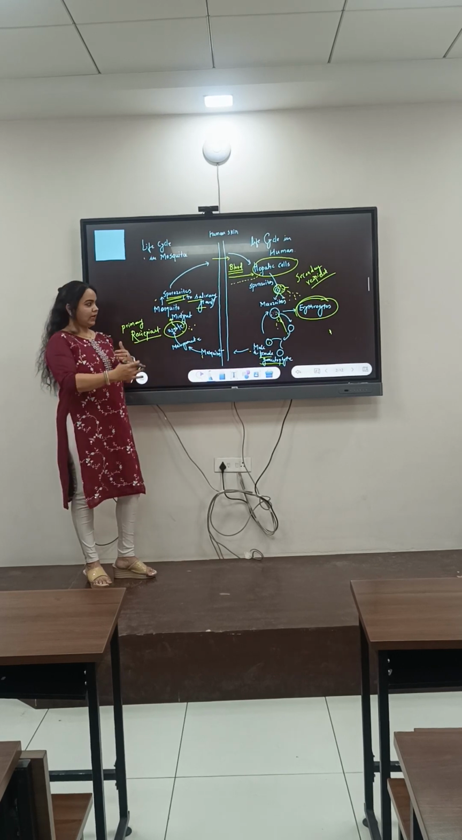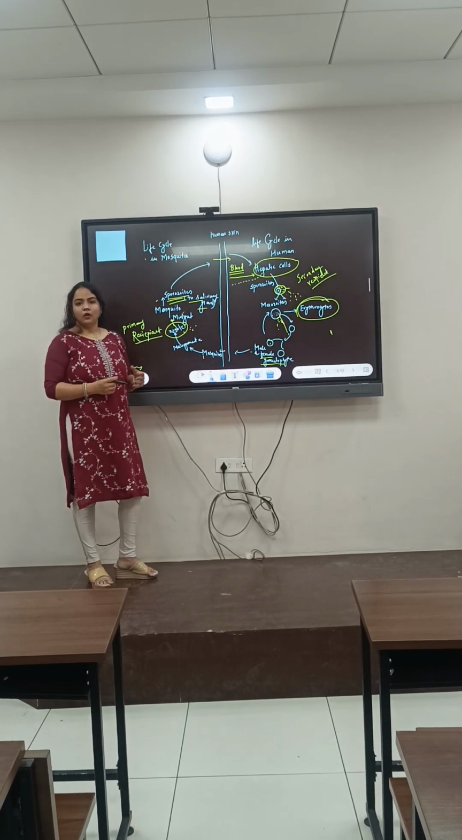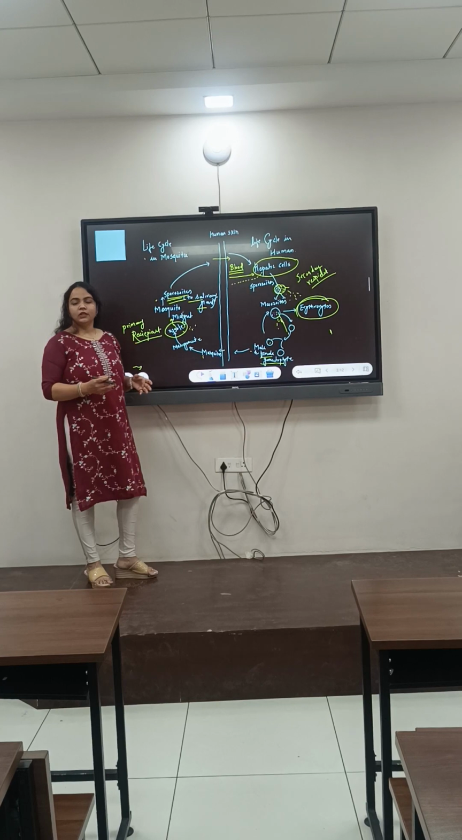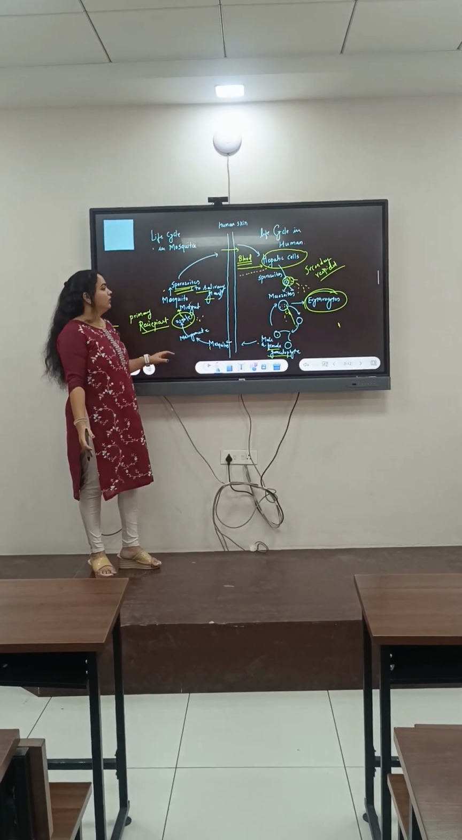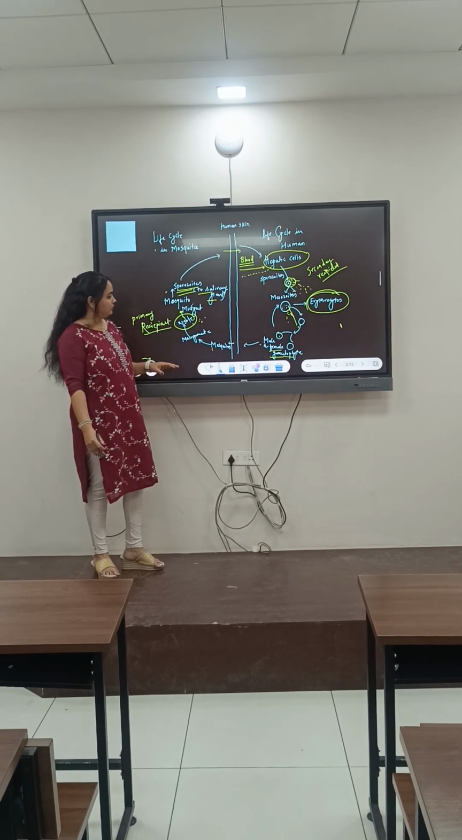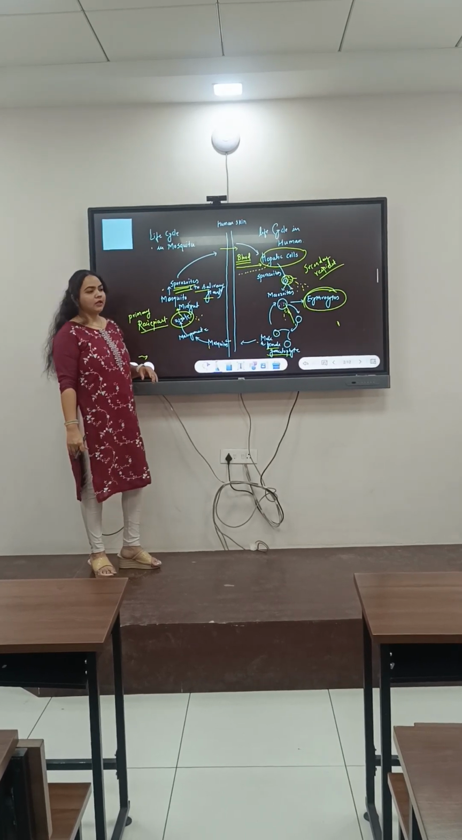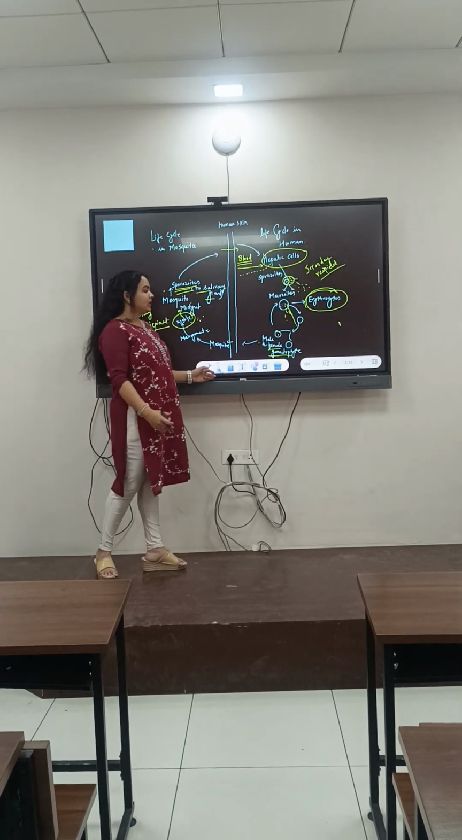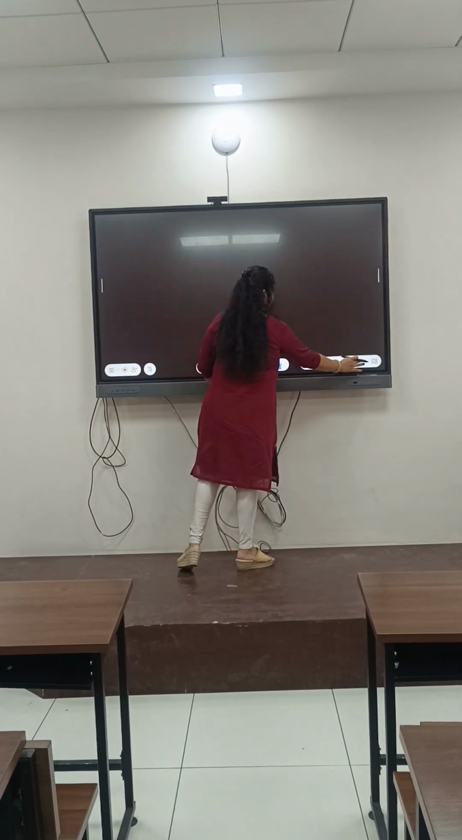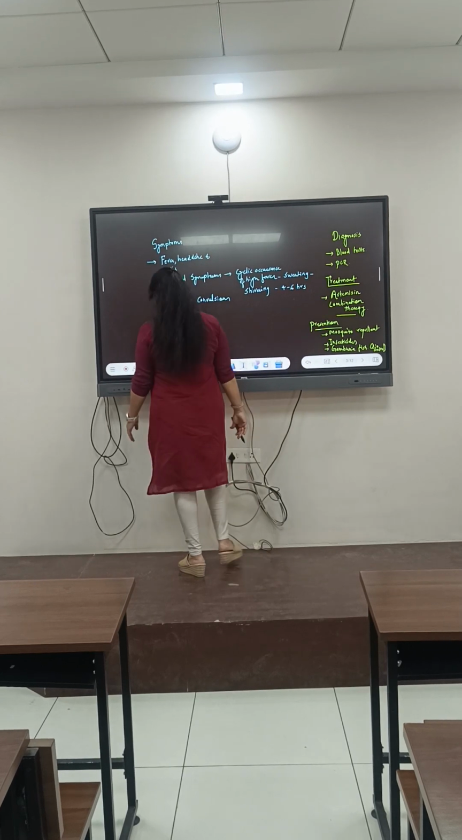This is how the life cycle of the malarial parasite is completed, and this is how there will be communicative transfer of this malarial parasite, and that is how it is causing the disease. Now what I said is different types of symptoms of malaria. What exactly are the symptoms?